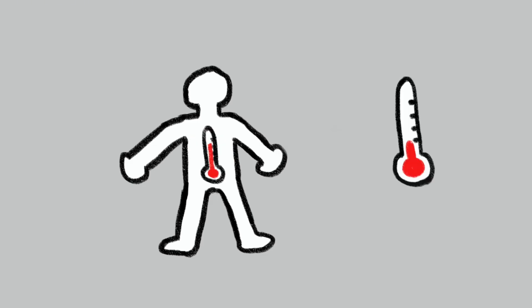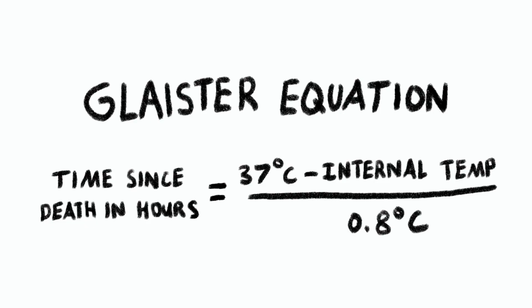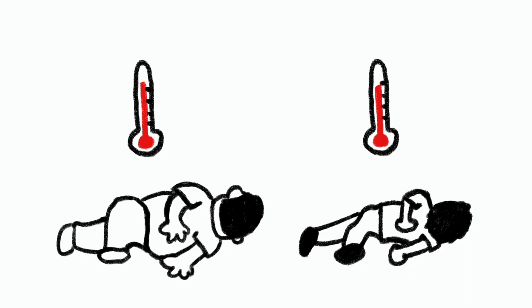When these processes stop, the internal temperature of the body begins to cool down to the ambient temperature of the environment. For average environments and typical body types, this cooling is 0.8 degrees per hour, leading to the Glaister equation. This equation is very approximate, however. In reality, the cooling depends on the ambient temperature, the initial internal temperature, and how much insulating material there is between the environment and the inside of the body. For example, bodies with a lot of fat or muscle cool down slower, and similarly, bodies with higher skin surface area cool down faster. But we can use other indicators, such as rigor mortis.